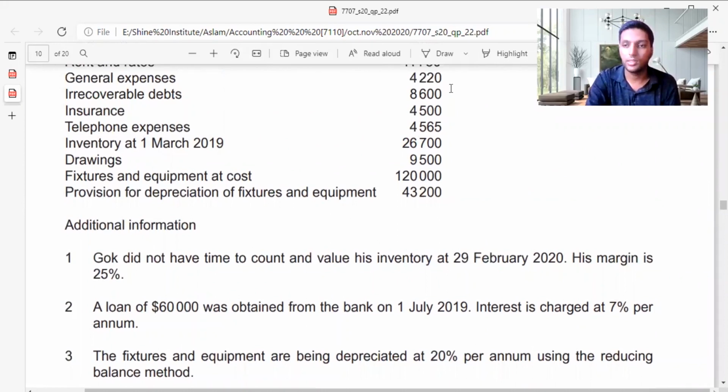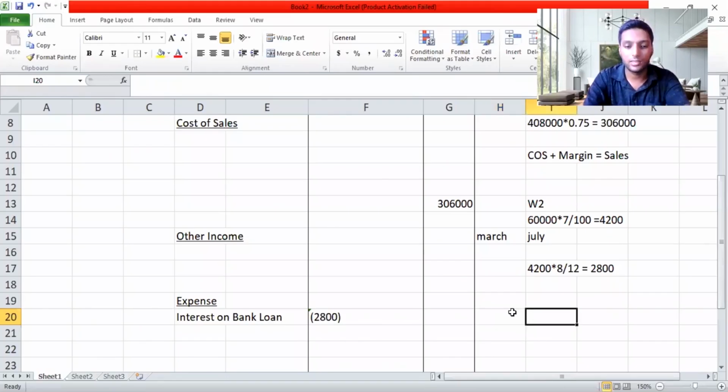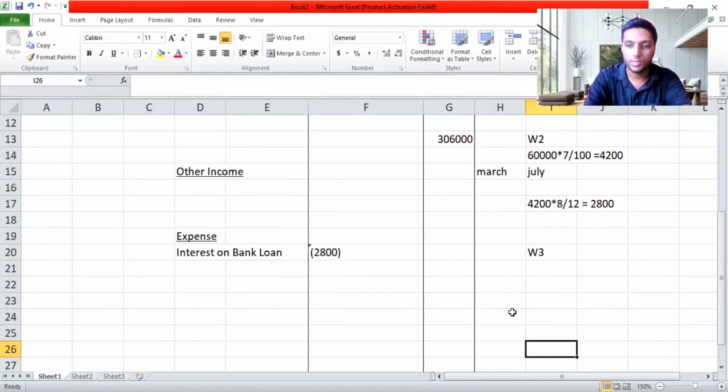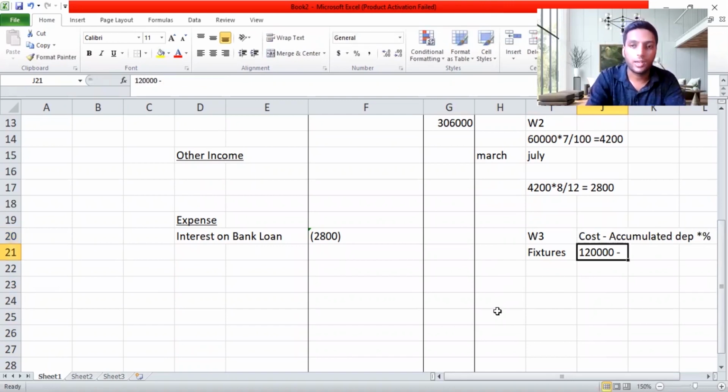When you're doing the reducing balance method, first you need to check the cost. Second, you need to check the provision for depreciation. As you know the cost now, let me take working three here. Working three, I'm going to do the depreciation adjustment. So this is rough working for fixtures. What is the cost they gave? 120,000. I will deduct my accumulated depreciation, because the formula says cost minus accumulated depreciation, then the value into the percentage. After you get the deduction, you multiply by the percentage. Now here I found 120,000.